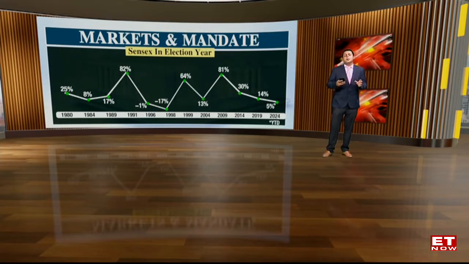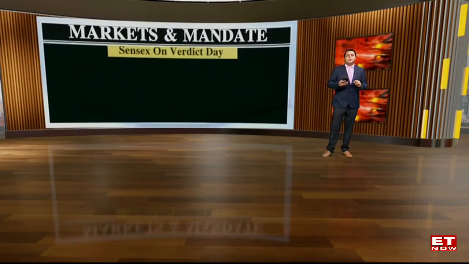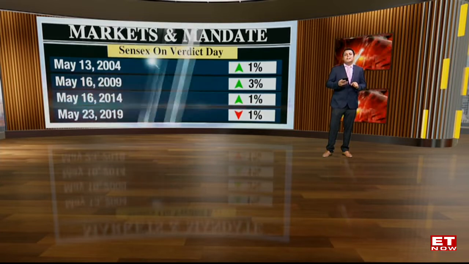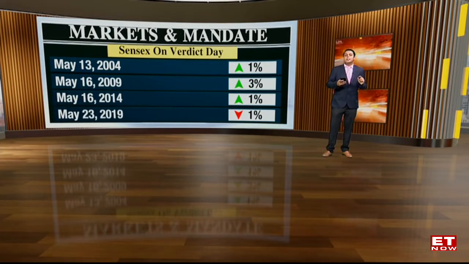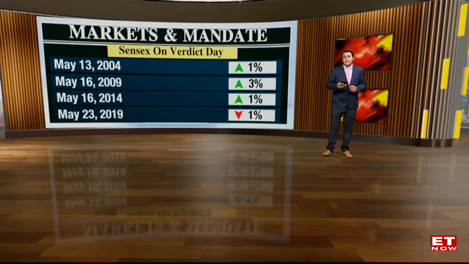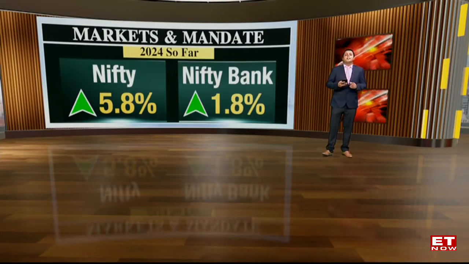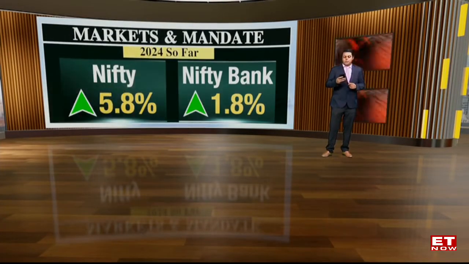Now, apart from the yearly numbers, we have a result day move. What was that reaction coming in? And of course, over the last 4 election dates we have taken in, we can see on the screen itself, it has been on the positive side 3 out of 4 times. And on May 23rd, 2019, it was on the downward side of almost 1%. 2020 itself, if you look at it, has this year given investors a return of almost 2%.